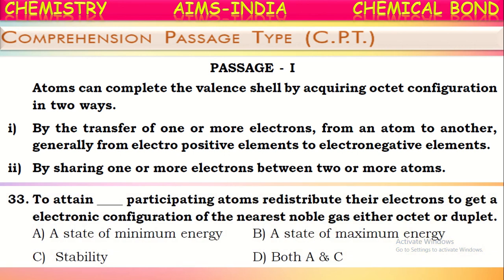See the first question. To attain dash, participating atoms redistribute their electrons to get the electronic configuration of the nearest noble gas, either octet or duplet. How do they attain it? To attain a state of minimum energy and a state of maximum stability. These two will be attained by an atom after the bond formation. So to attain these only, atoms participate in bond formation. Minimum energy and maximum stability, so these two are correct. Now what will be the correct answer? This. Okay. Next one.